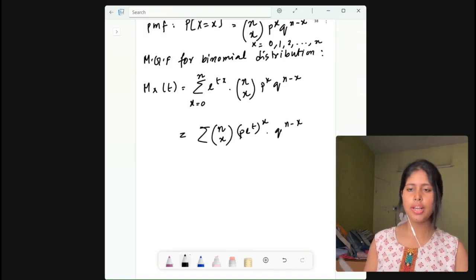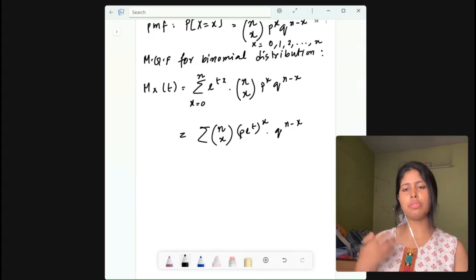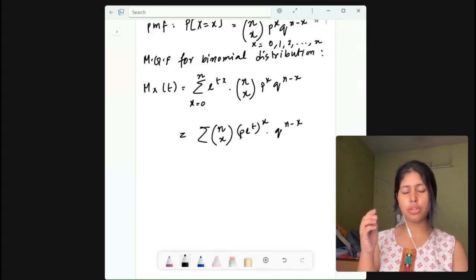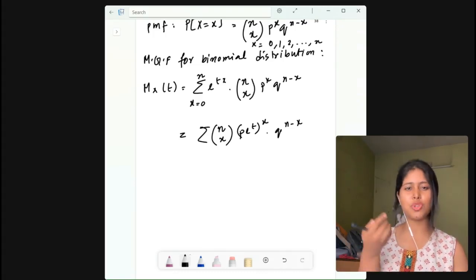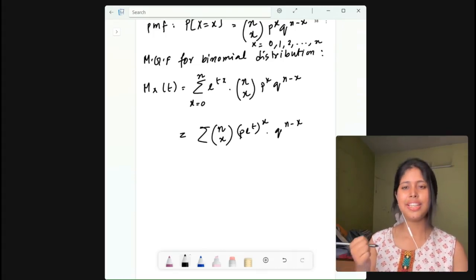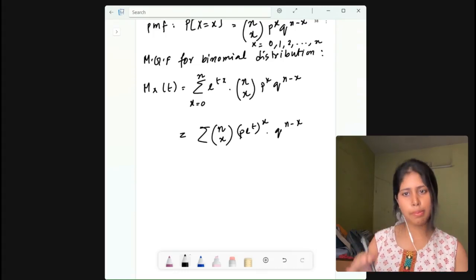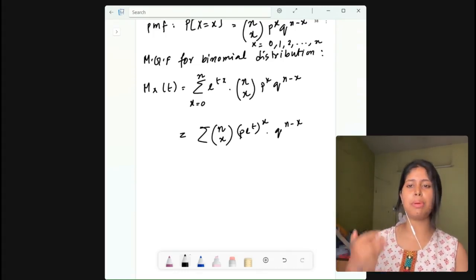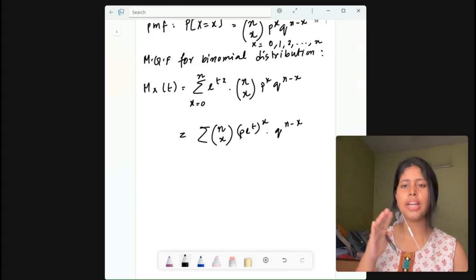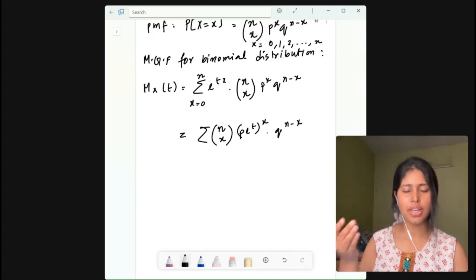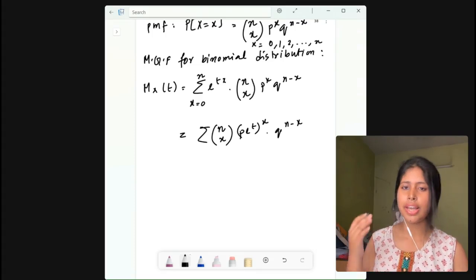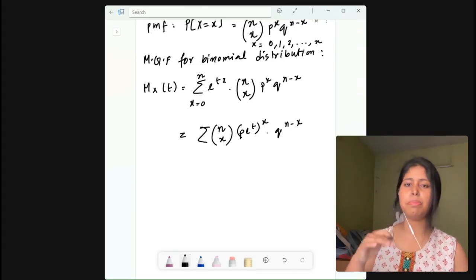All right. Now here also we will be using the binomial theorem, the very first binomial theorem which we studied in class 11, that is (a plus b) to the power n is equal to summation of n chooses x, a to the power x, b to the power n minus x, right? And where x is running from 0 to n. And what is a here? a is p into e to the power t and b is q here.